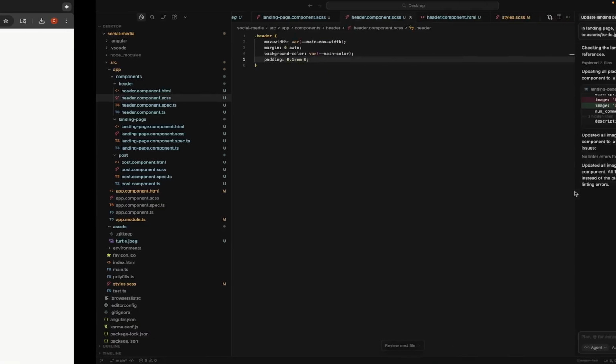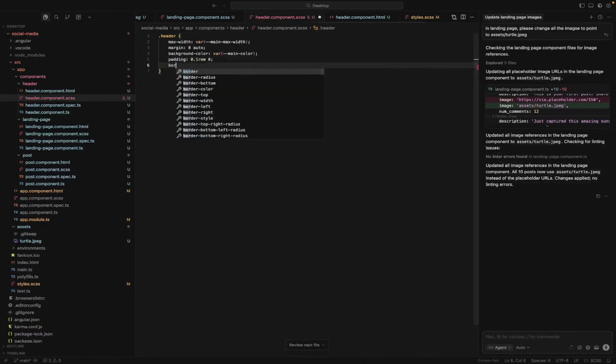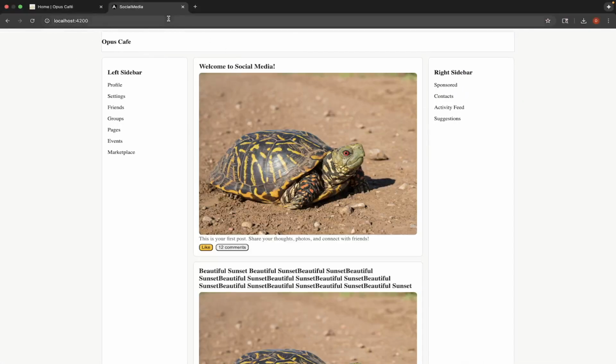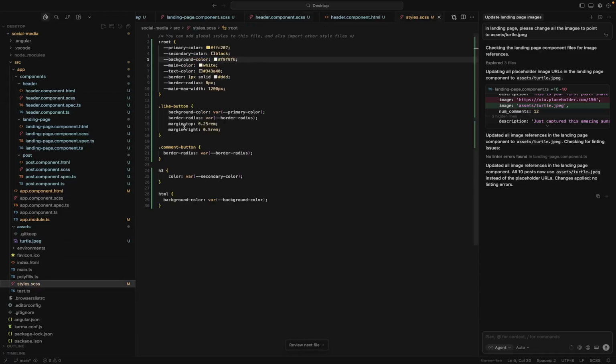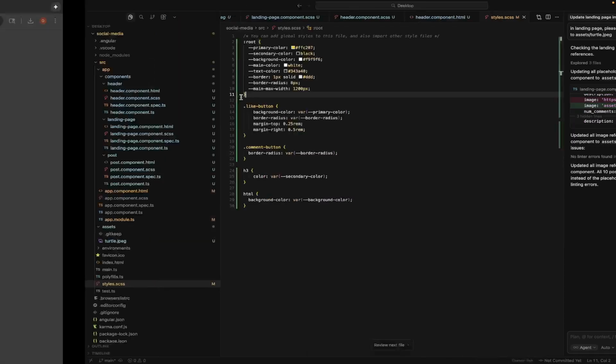And now let's add that border. And let's give that border radius. That we had defined all here, remember? We're using that border here and that border radius here.